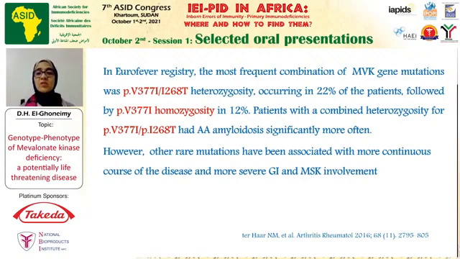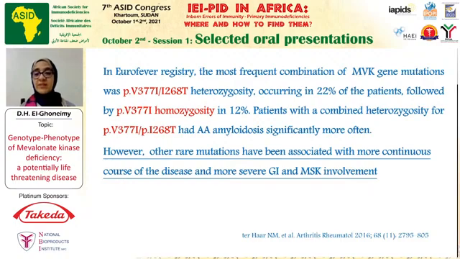Combined heterozygosity for the two mutations had a significantly increased frequency of amyloidosis type AA. However, other rare mutations have been associated with a more continuous course of the disease and more severe gastrointestinal and musculoskeletal involvement.